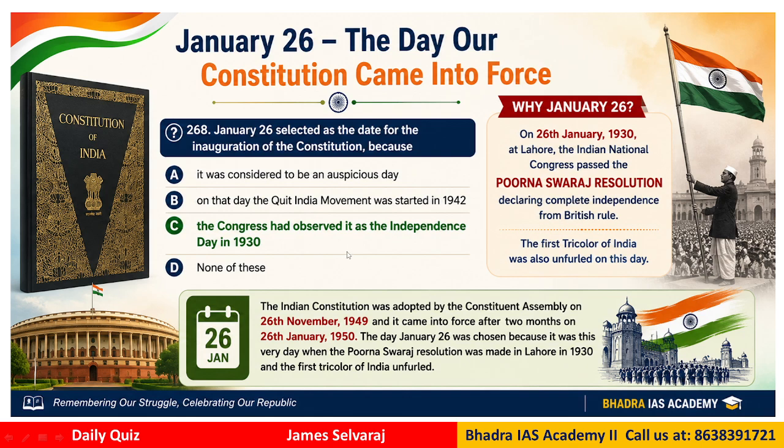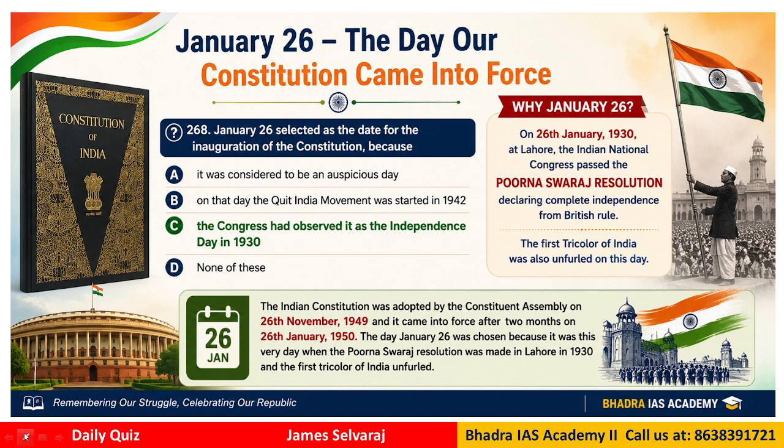Question number 268. January 26 was selected as the date for the inauguration of the constitution. Why? Because of what reason? It was considered to be an auspicious day. On that day, the Quit India movement was started. The Congress had observed it as the Independence Day in 1930. None of these.